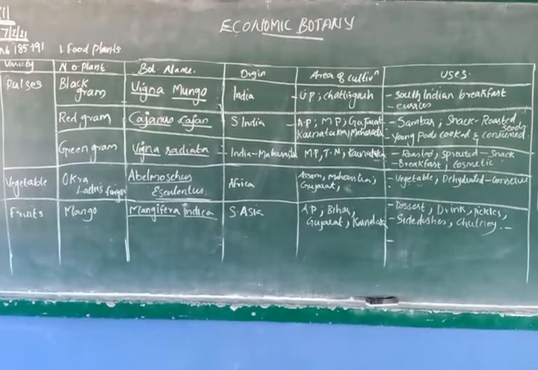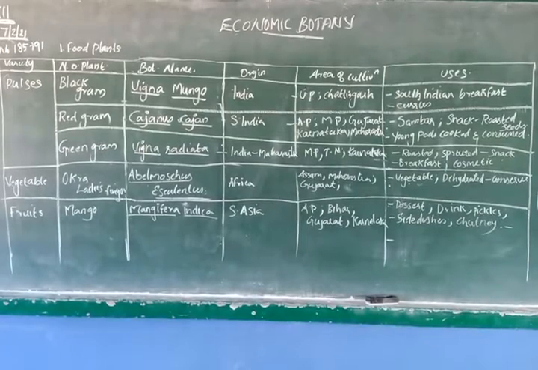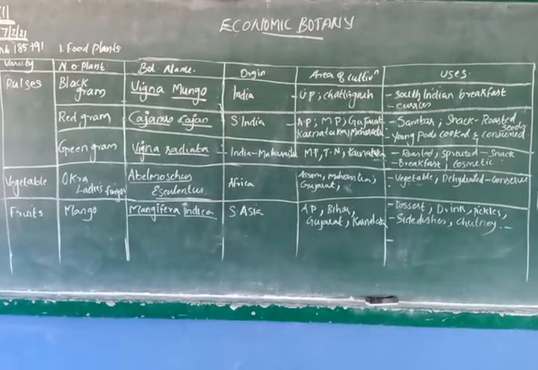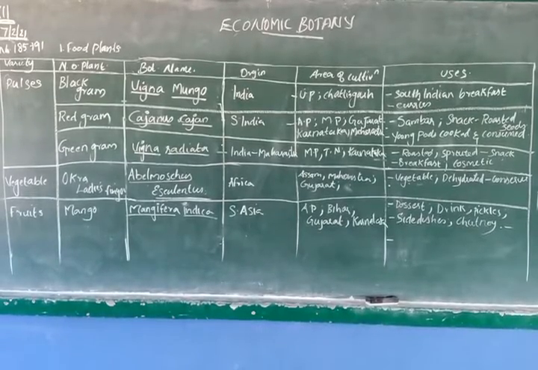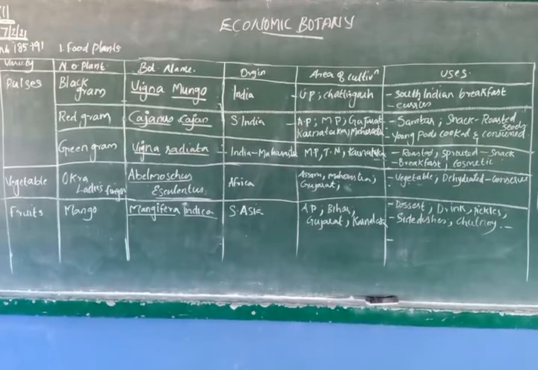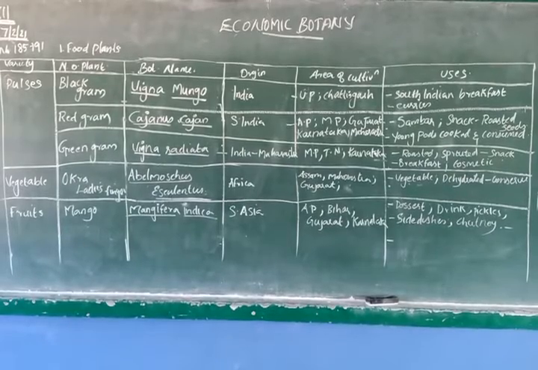So that is the only vegetable you have to study: lady's finger, Abelmoschus esculentus, originated in Africa, cultivated in Assam, Maharashtra, Gujarat, and the use is as a vegetable, and also we can store or conserve it for future use.